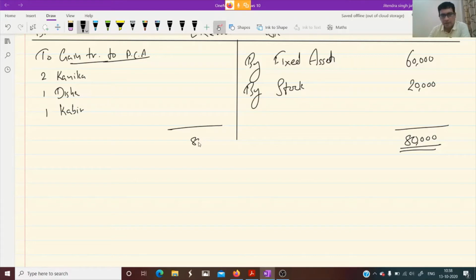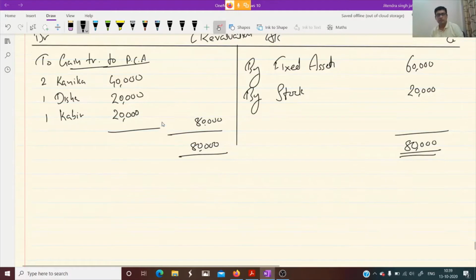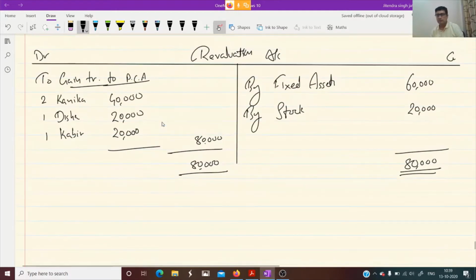When we divide 80,000 into 2 is to 1 is to 1, 80,000 divided by 4 is 20,000. 2 times 20,000 is 40,000. 1 times is 20,000. 1 times is 20,000. We get these values 40, 20, 20. I hope this is clear to everyone. This is the revaluation account. Okay. Then what to do?